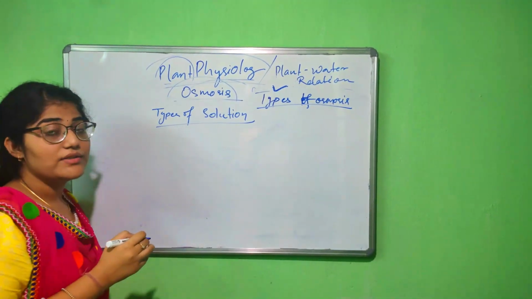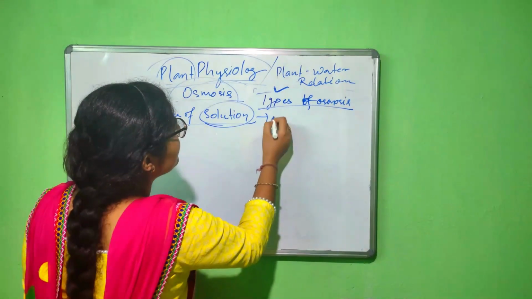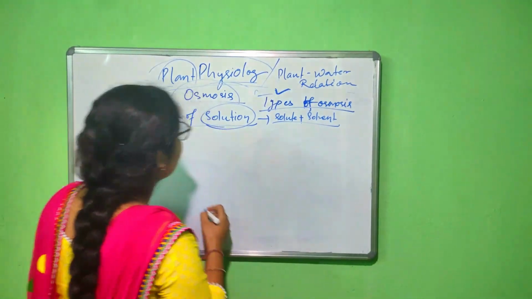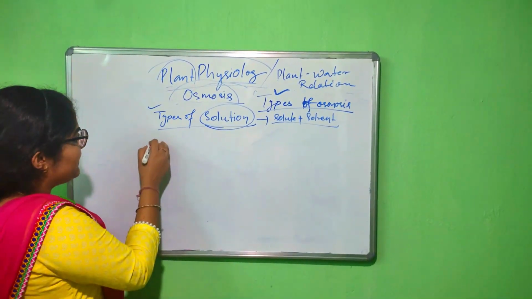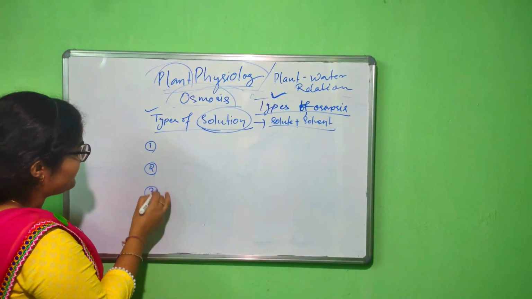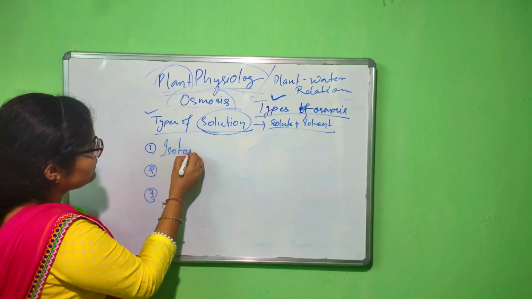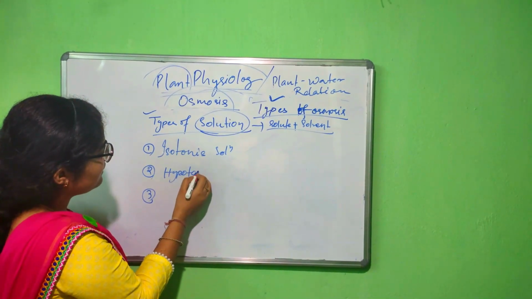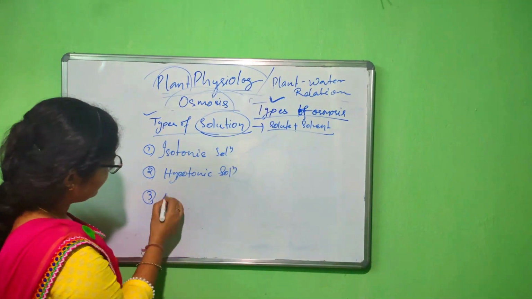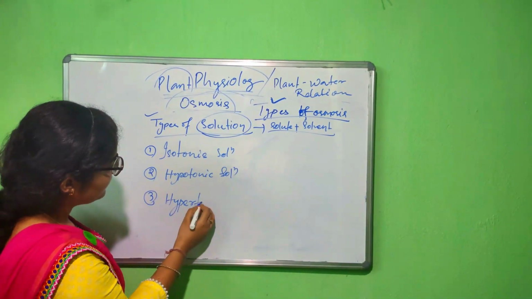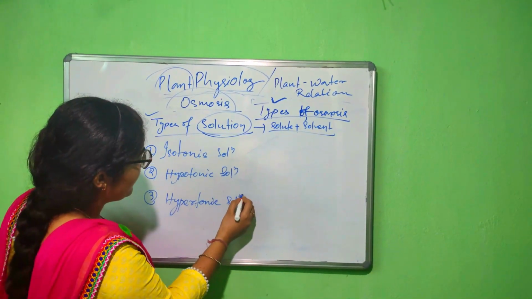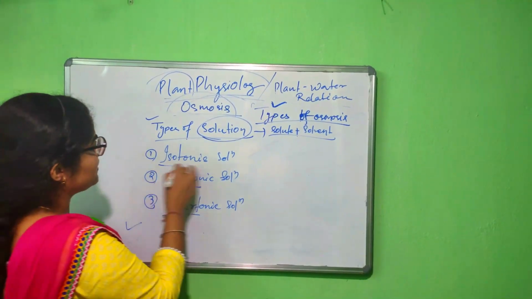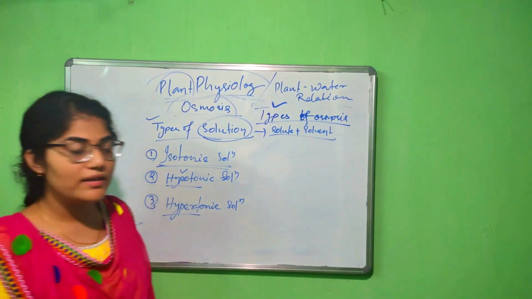Okay. I have already said that solution means what? Solute plus solvent. Okay. So there are different types of solution. There are mainly 3 types of solution: isotonic solution, hypotonic solution, then hypertonic solution. Mark the difference. This is the hypo, this is the hypertonic solution. So first understand what is isotonic solution.